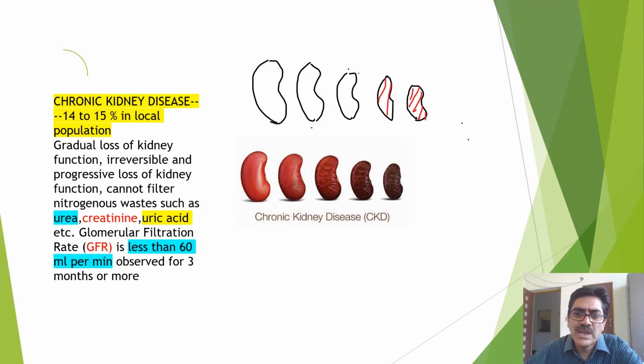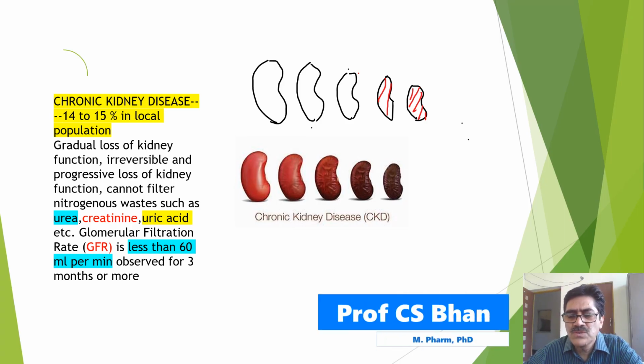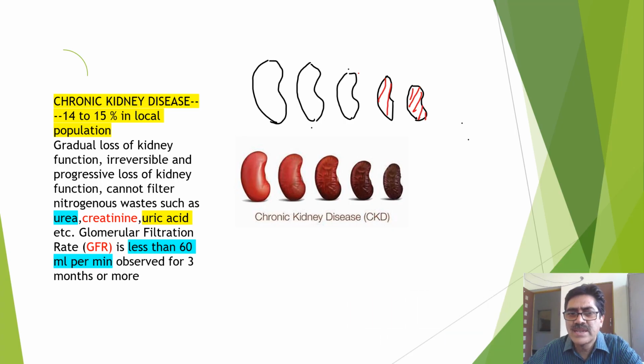Why do we call them nitrogenous? Because they essentially contain a nitrogen atom. They are in fact derived from proteins, and proteins are made up of amino acids. Amino acids essentially contain a nitrogen atom.